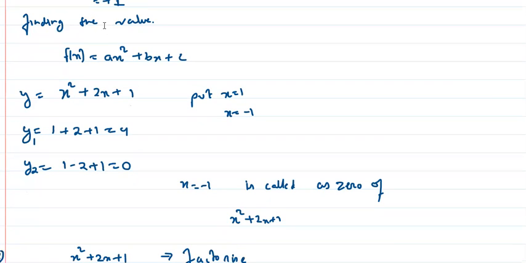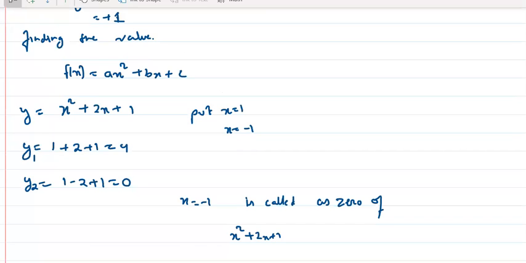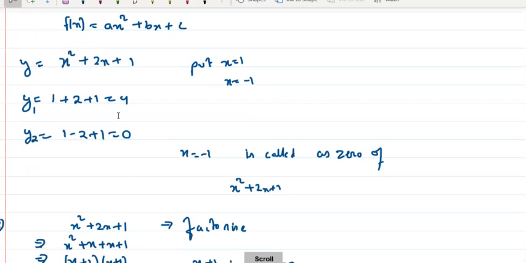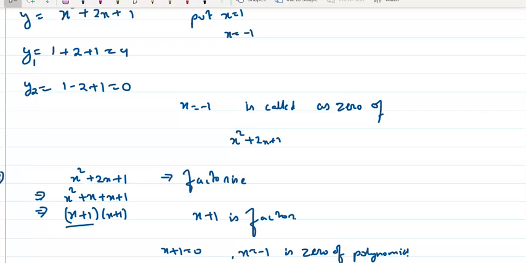Those kinds of values are called the zeros of a polynomial. In a quadratic equation, they are called the roots of the quadratic equation. Yes, a linear equation with degree 2 is a quadratic equation.